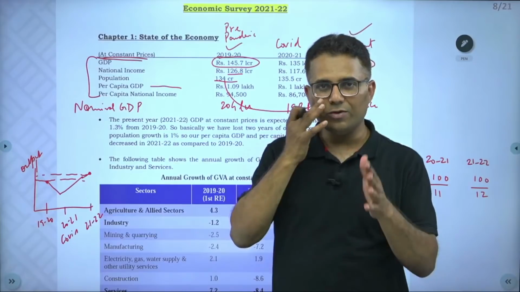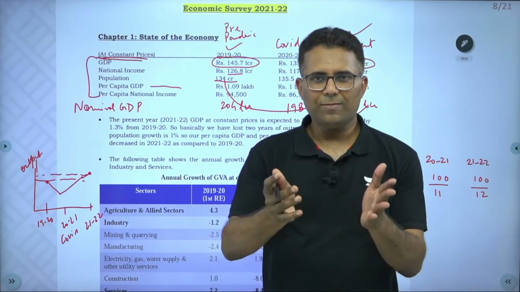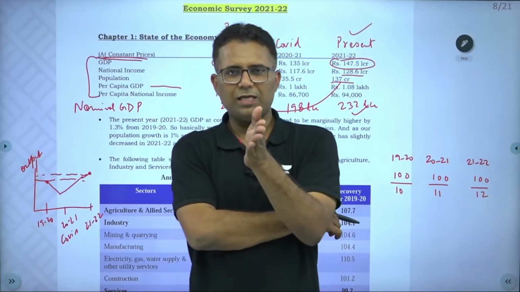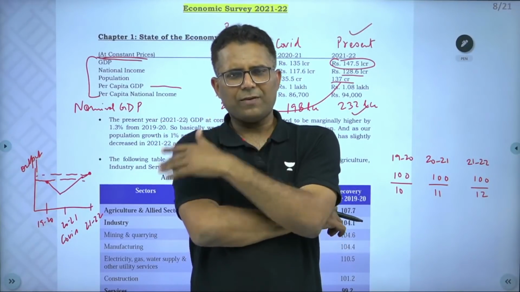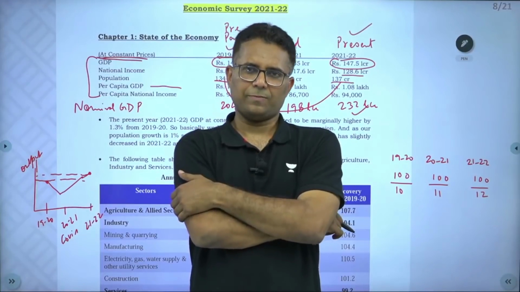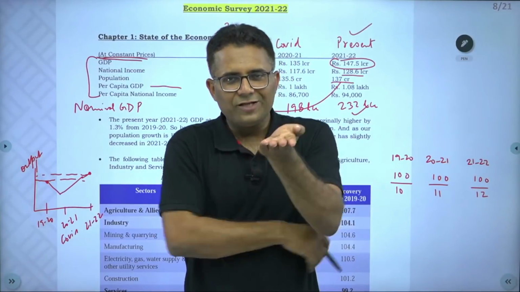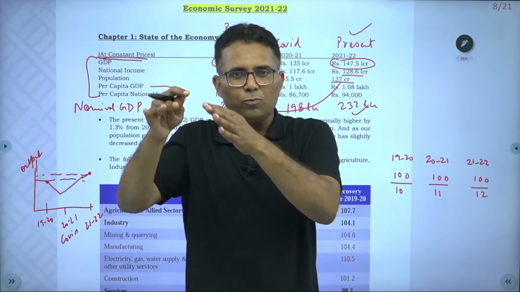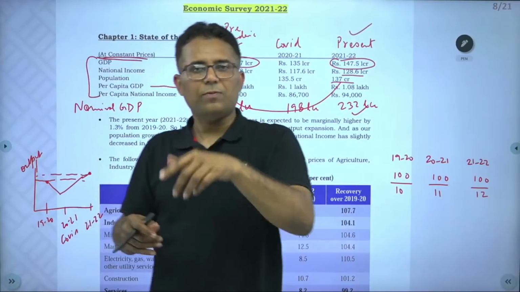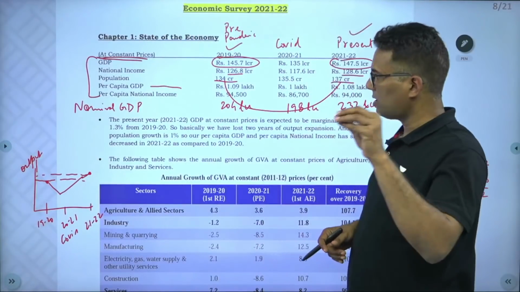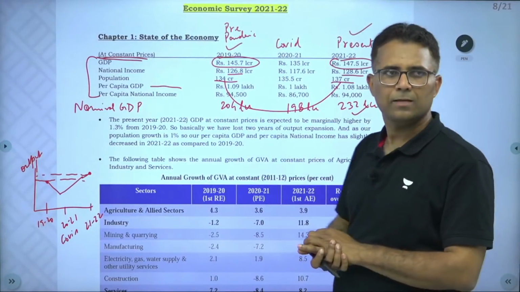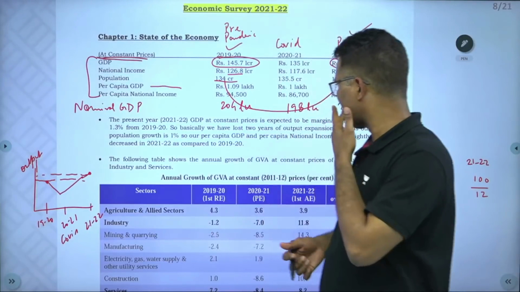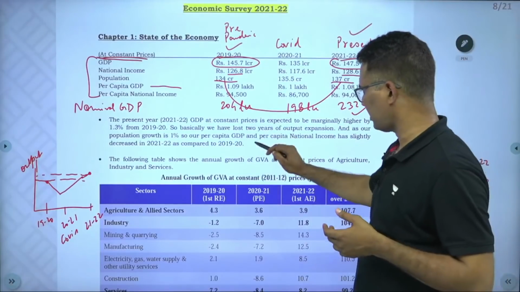Now, you know that welfare is, and this question has already come, is welfare more represented by GDP or per capita GDP? Per capita GDP. So even if our GDP now is higher than the pre-pandemic level, since our population has increased, per capita GDP is still less than the pre-pandemic level. It's a very important thing. Please keep it in mind. Right? This statement I have just written here.